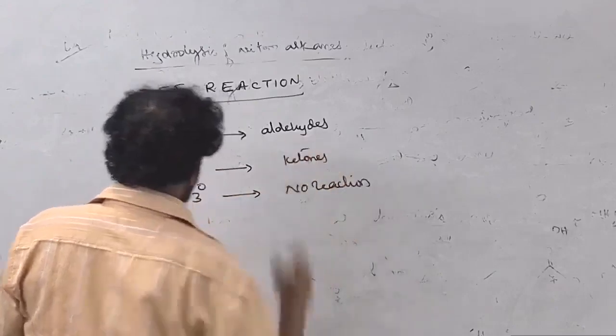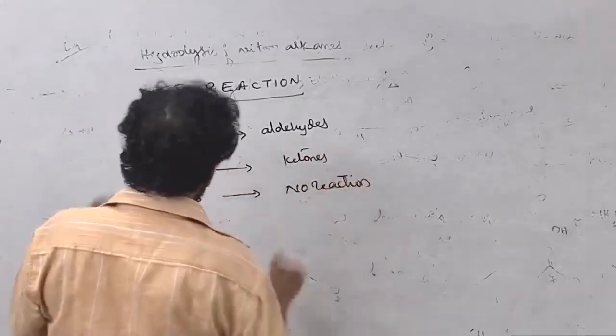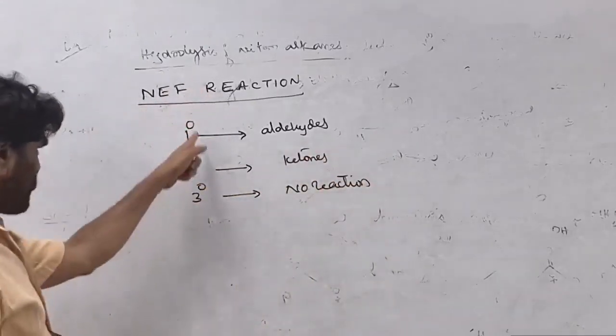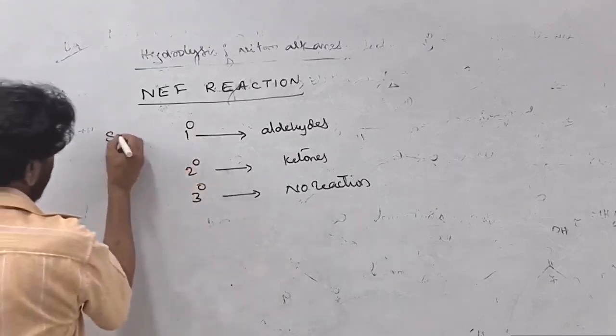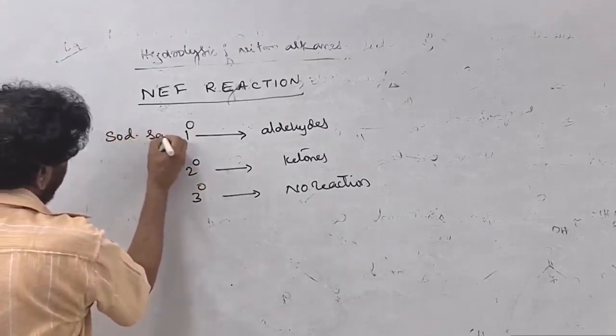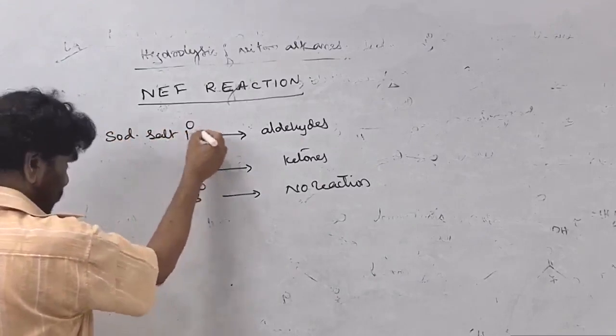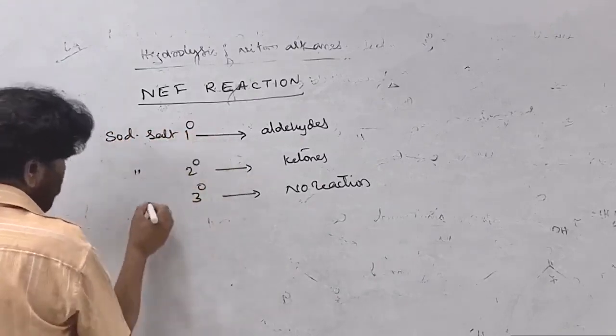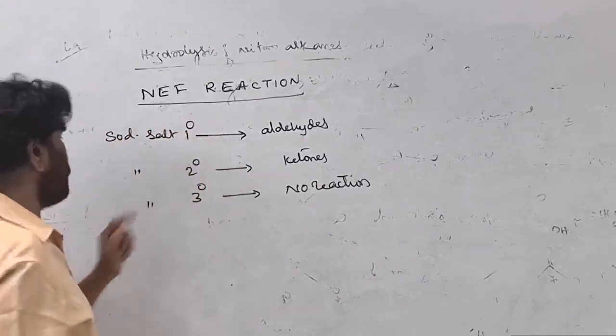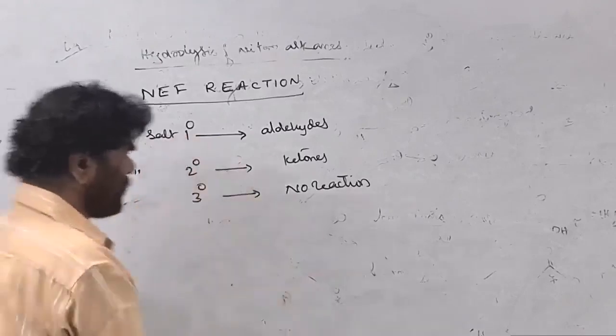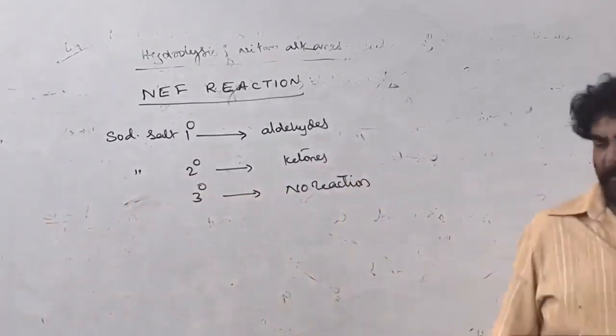Which take part? The sodium salt of a primary nitro compound and the sodium salt of a secondary nitro compound. If the sodium salt is not possible at all, there is no reaction at all.